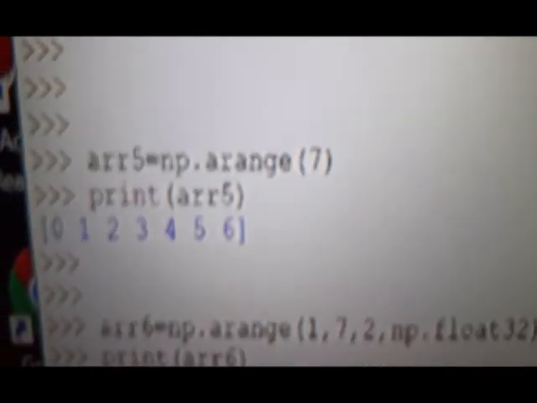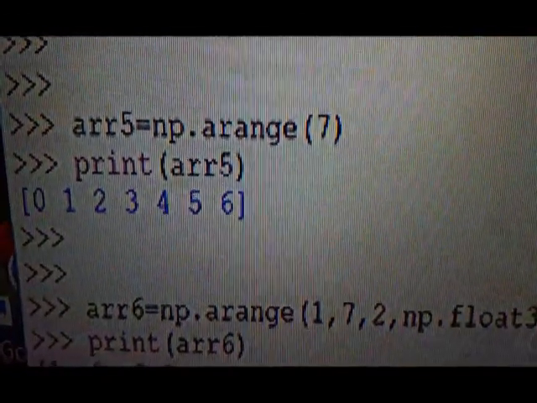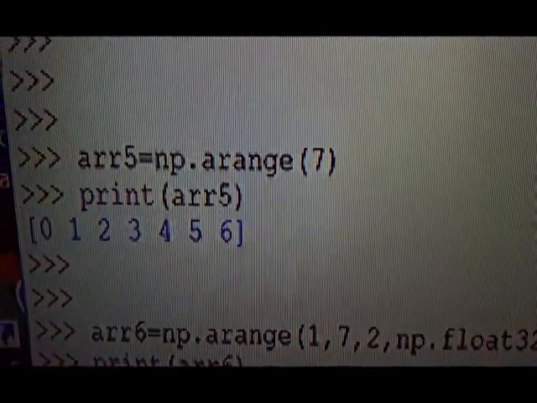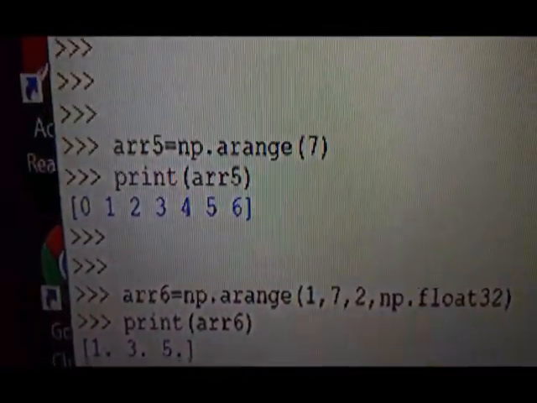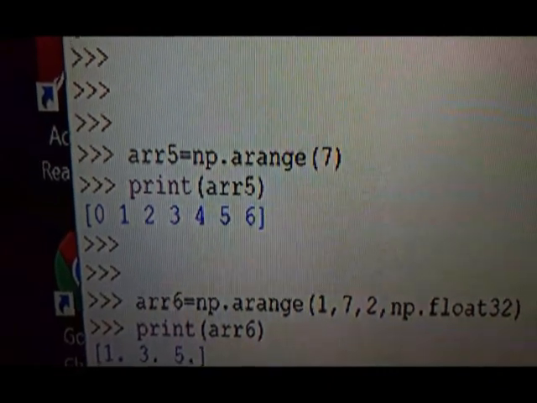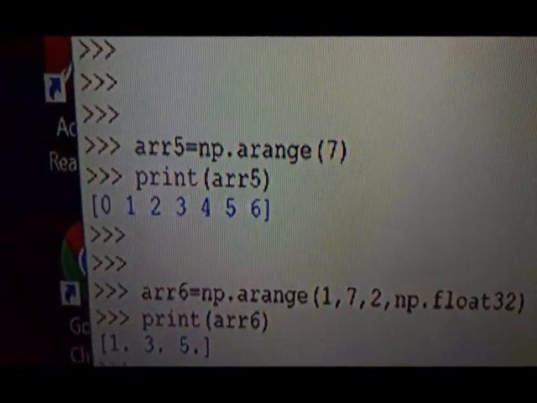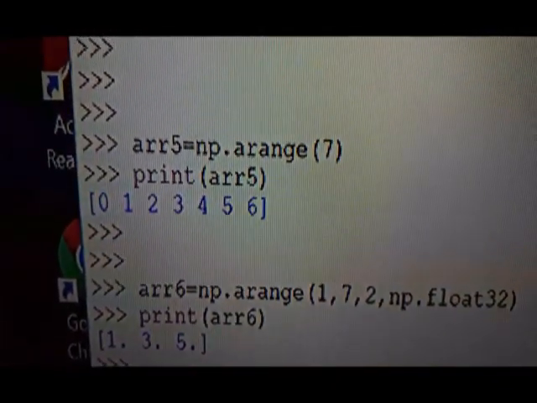So I am showing you, this is only the stop value. Just a minute, I will show you. Yes, this is only the stop value used. You can see here, I will scroll it up. You see here, this is only the stop value used. Can you see? The stop value is 7, so it starts from 0. You know this, how Python works. Only the stop value is given. In other functions also we have used this. So 0 to 6, not 7.